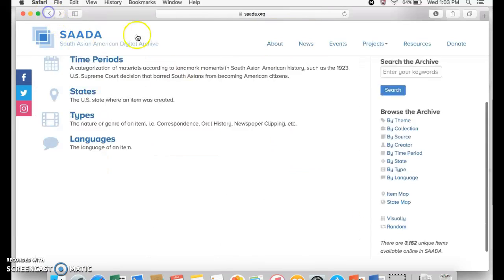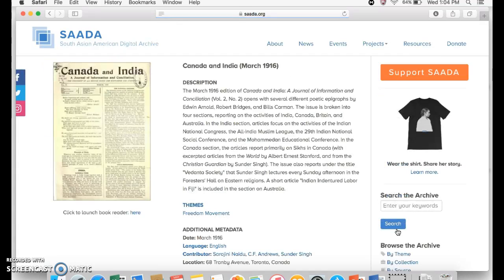And then if you don't know where to start or are just not sure where to look, you can just click this random generator and it'll take you to any page.